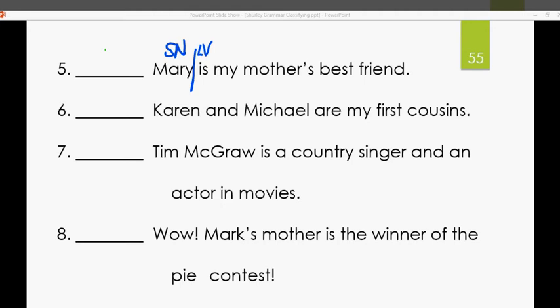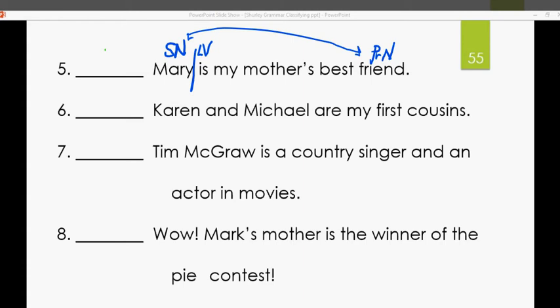She's not my mother. She's not the best, and she's the friend, but she is the friend, right? Mary is whom or what? Mary is friend. Predicate noun. Now you might say, well, we asked the same question for a direct object. How are we going to know the difference? Well, the difference is you ask yourself, you verify this noun. You say, is friend the same thing as Mary? Is friend the same thing as Mary? Yes, it is. So it is a predicate noun, not a direct object.